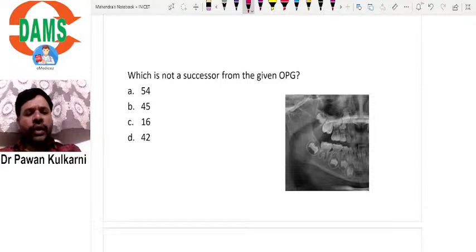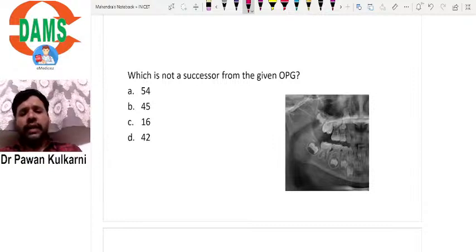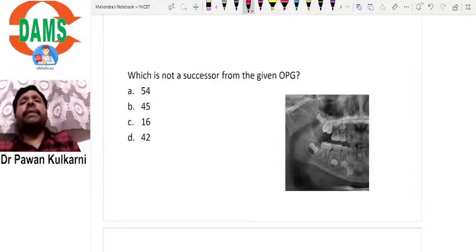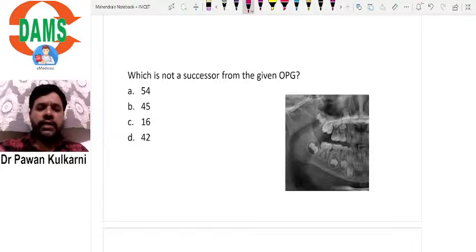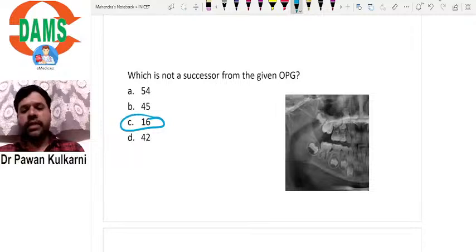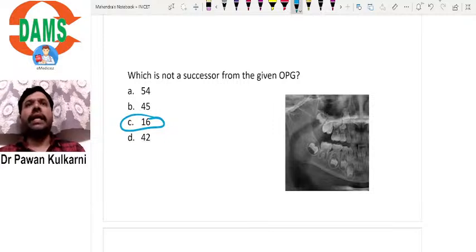So which is not a successor from the given OPG is the one that does not have any predecessor. Typically that is the 1/6, because 1/6 is the permanent molar, which will not have any predecessor.